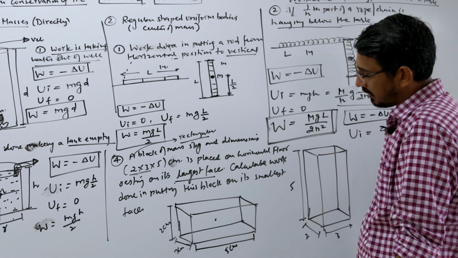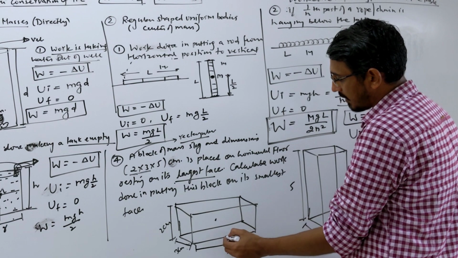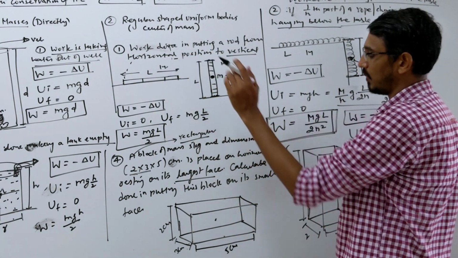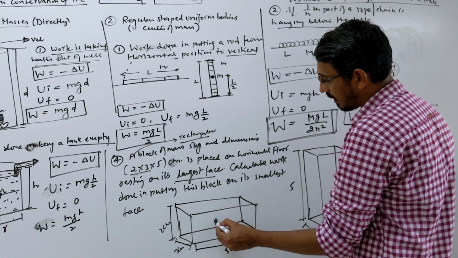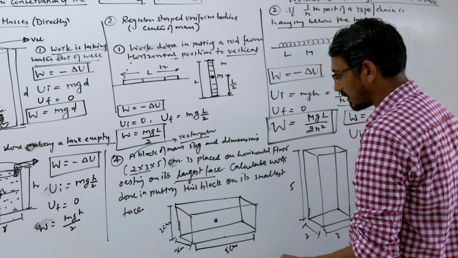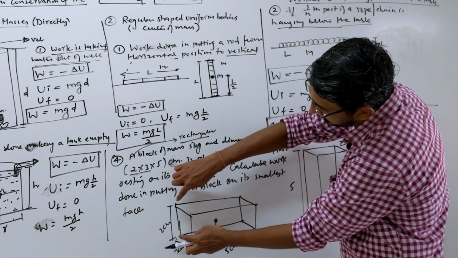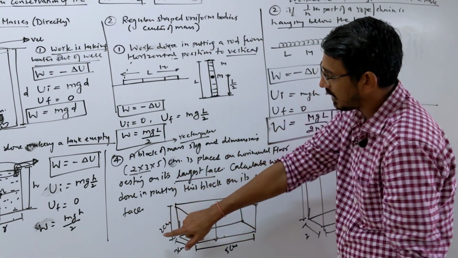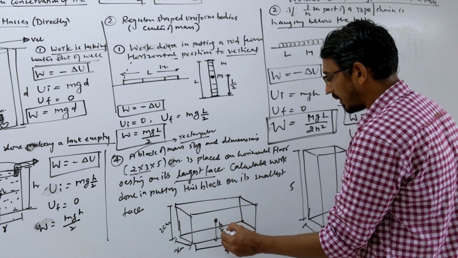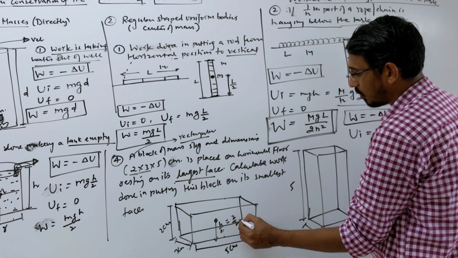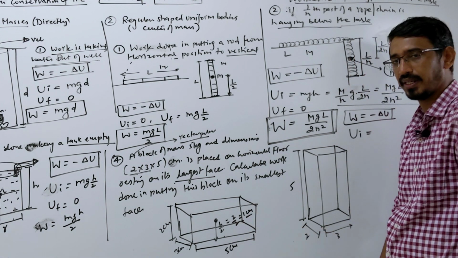mgh. So look here, you want to tilt it, again mass is varying from this point to that point, everywhere there is mass, correct? Just like a rod. So we will take the center of mass. This is the center of mass, and it is located at what height from the ground? Half of the height of this, right? 2 centimeters height, so this is h by 2, right? So 2 by 2 means 1 centimeter is the height, correct?